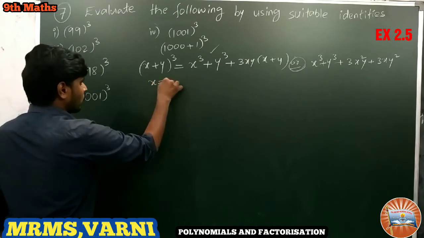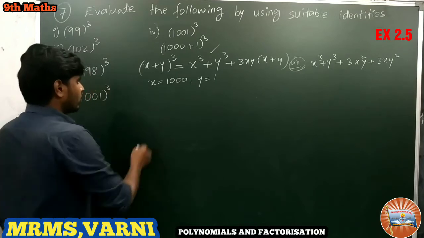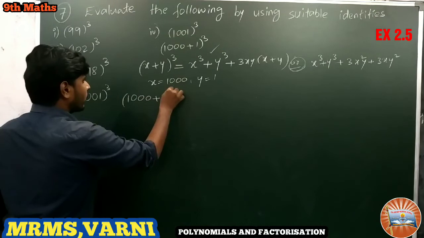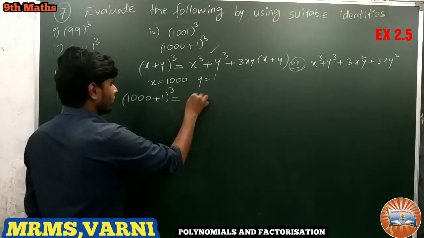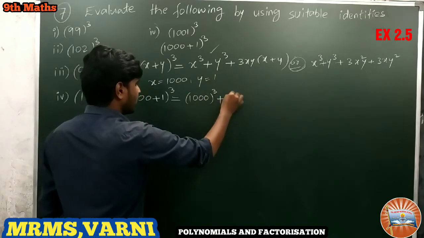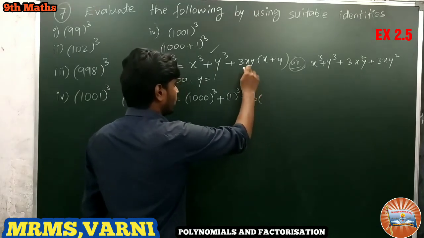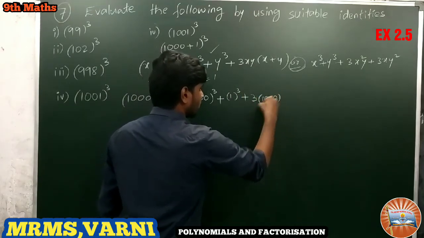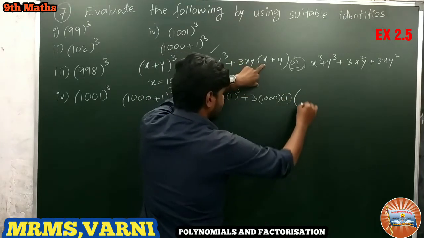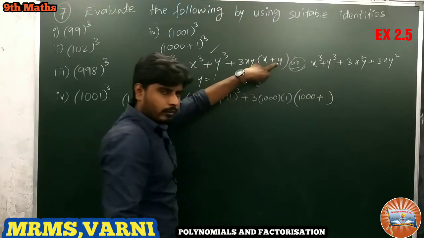So x we have 1000 and y we have 1. Replace the values. (1000 plus 1) whole cube is equal to 1000 cube plus 1 cube plus 3 into 1000 into 1 into (1000 plus 1). Is it clear?